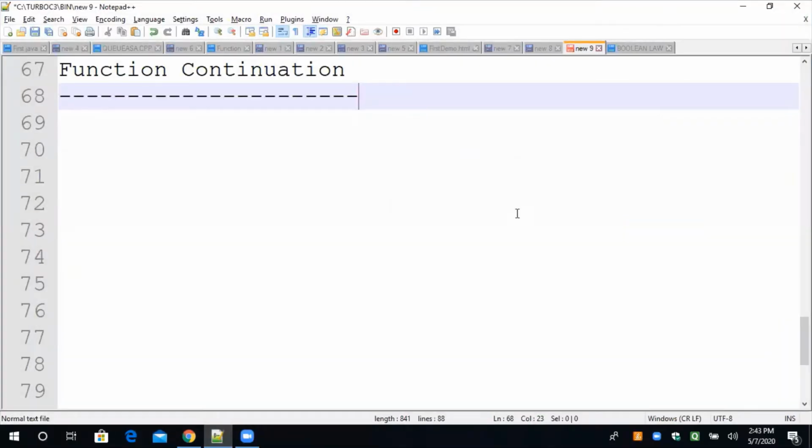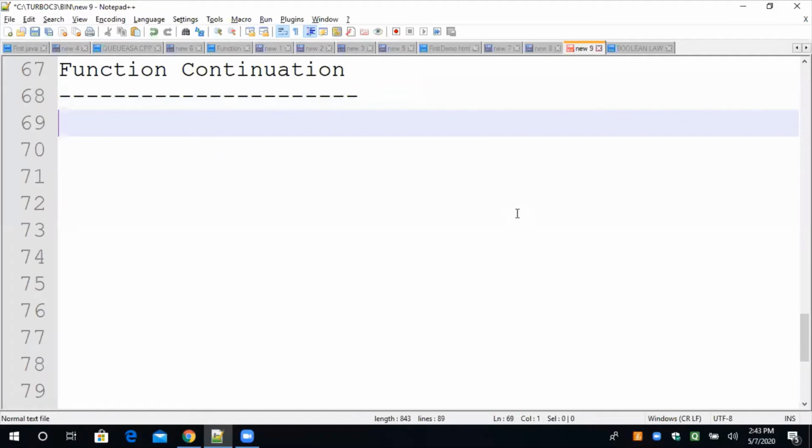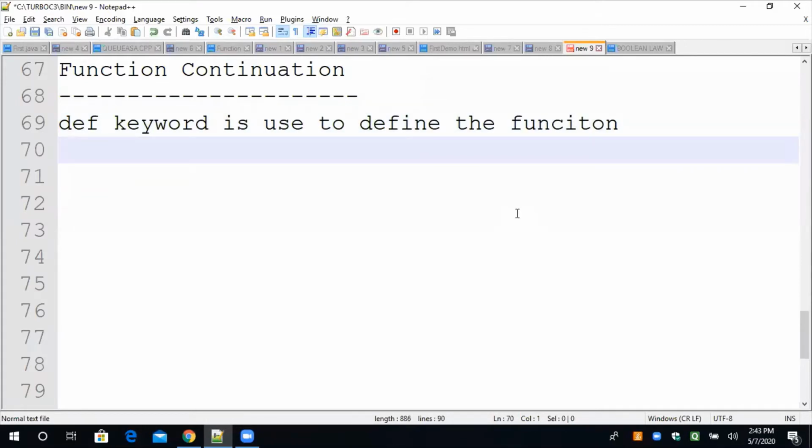Continuation of the function. What we have discussed in the function chapter: we have seen how to define or declare the function. The def keyword is used to define the function. All right. Point number one is clear.